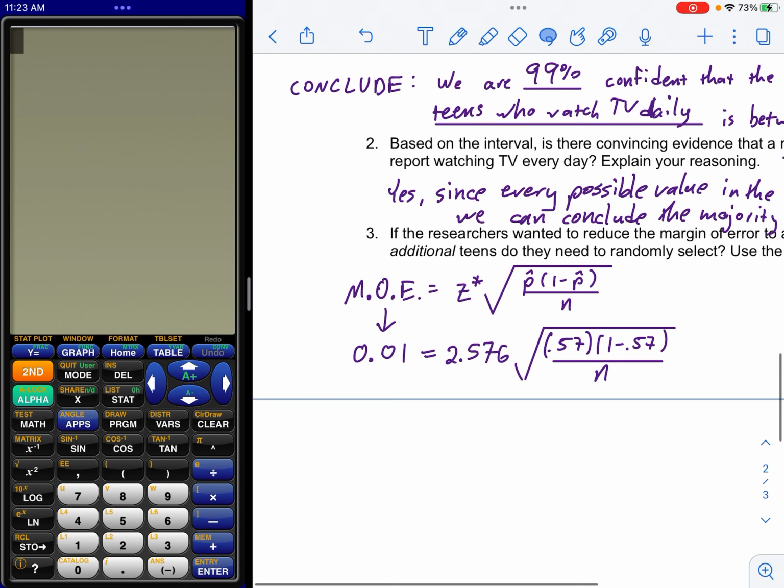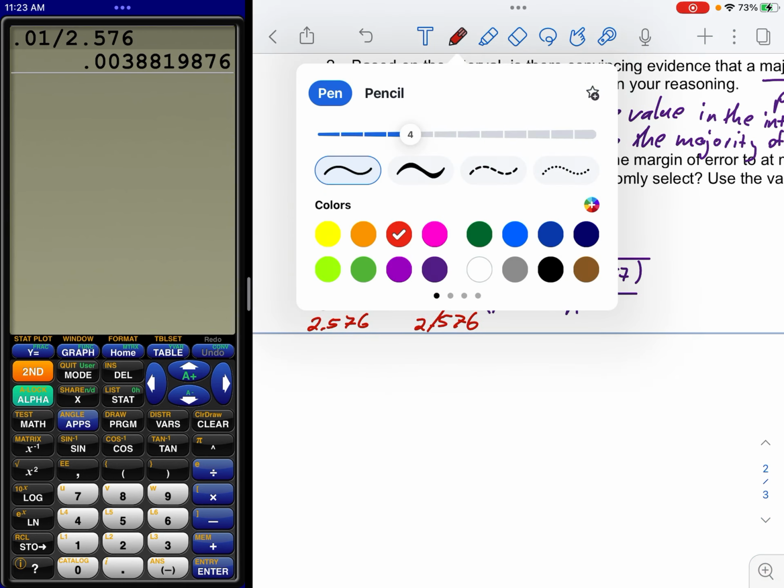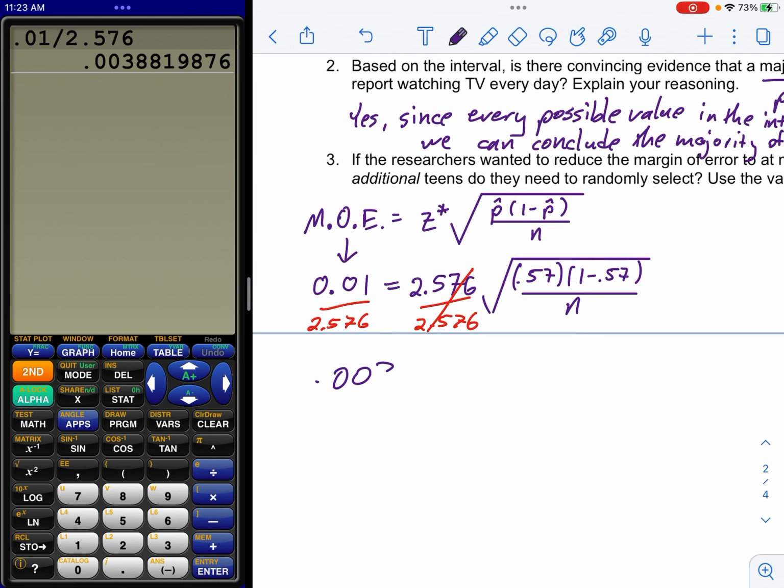You're going to take 0.01 divided by 2.576. That would be dividing this number out. So it's gone. Now we're here with 0.00388 equals the square root of all that stuff.